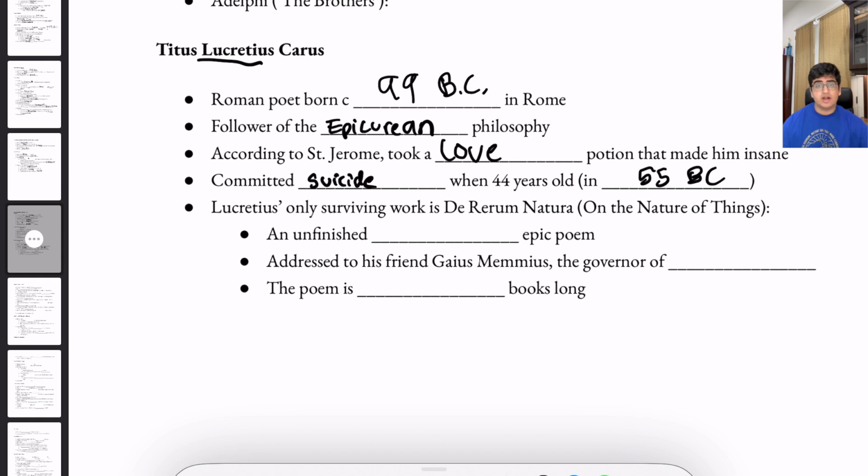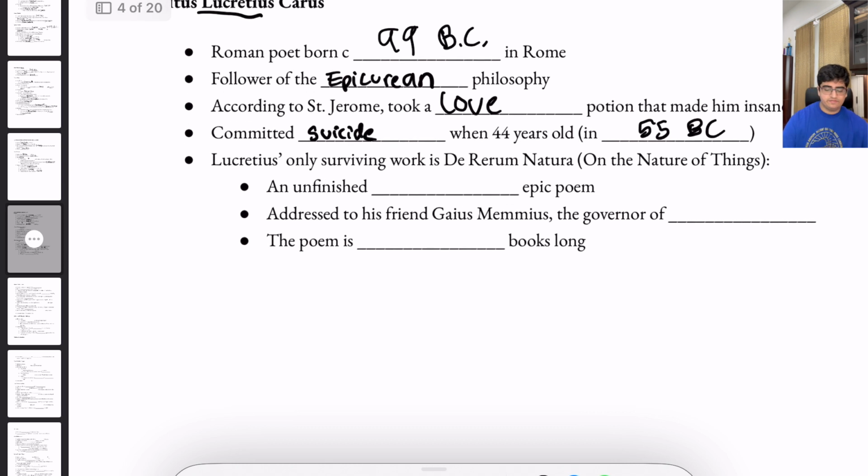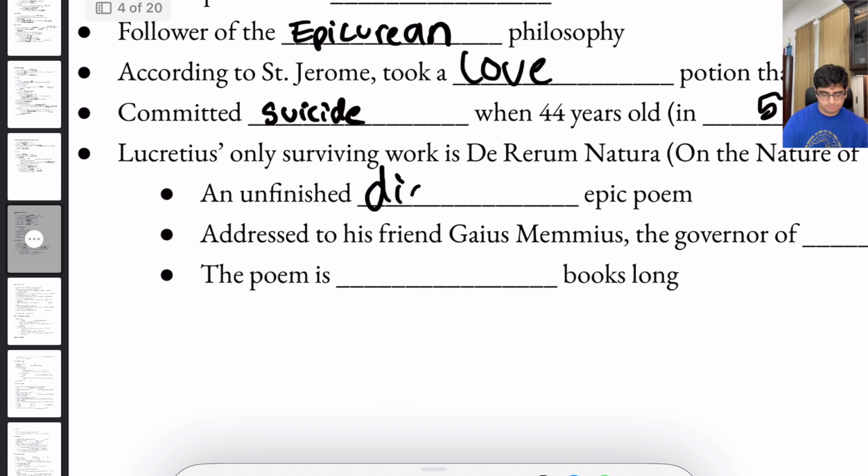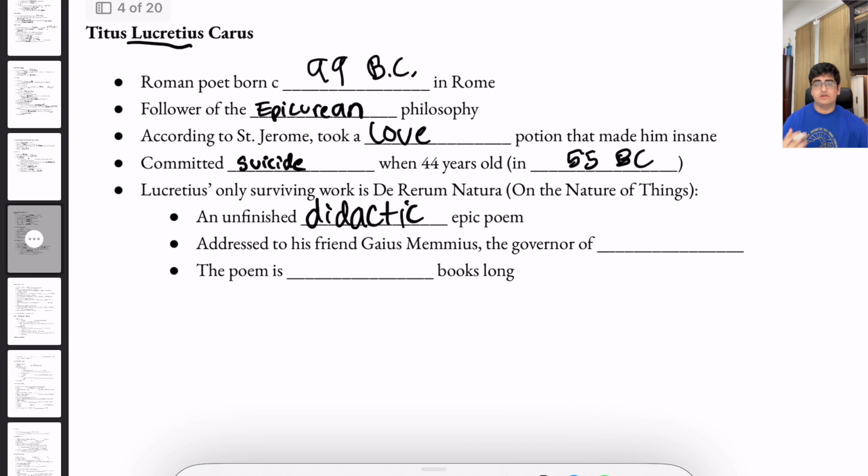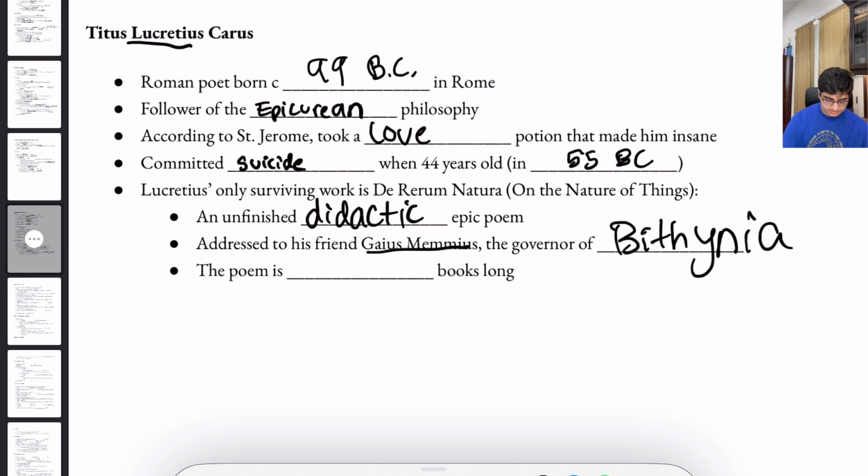Lucretius's only surviving work is the De Rerum Natura, which translates into On the Nature of Things. This is an unfinished didactic epic poem addressed to his friend Gaius Memmius, the governor of Bithynia. And this poem is also 6 books long.